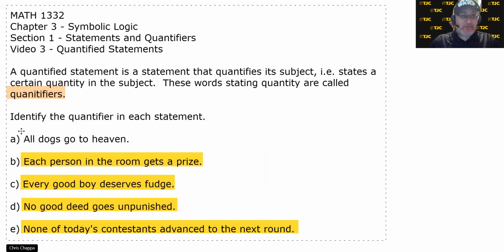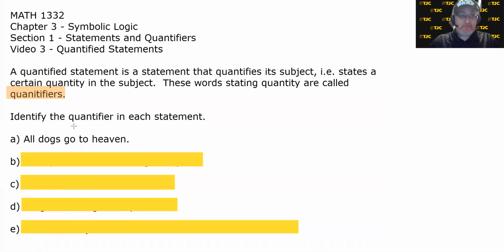Oops, don't want to do that. Let's try this again. The quantifier is all. It quantifies the number of dogs, all of them. Now, I'm not saying this is a true or false statement. And of course, it's contingent on your religious beliefs, so we're not even going to go down that path. Oh, by the way, the concepts of symbolic logic and religion are not mutually exclusive.